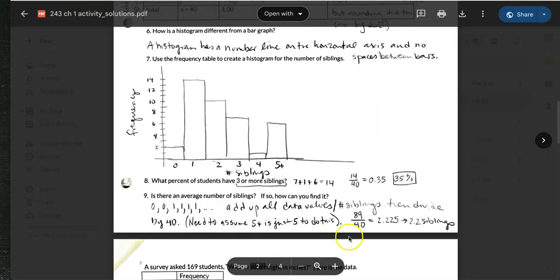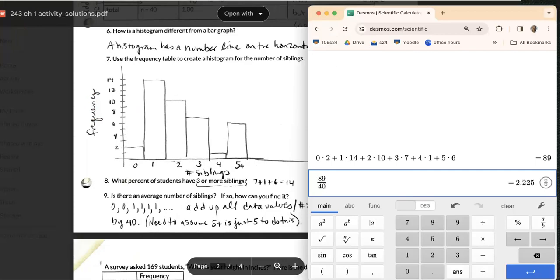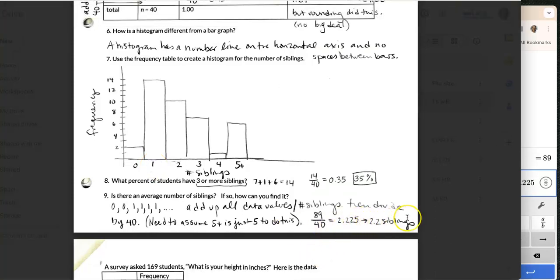And then we take our 89 total and we divide by the 40 values that we had. So 89 divided by 40 gives me 2.225. So I could say that the average number of siblings is 2.2. And that's fine. I know you can't have 2.2 siblings, but you are allowed to have an average that has 1 decimal place more than the data values. So we will go with that answer.